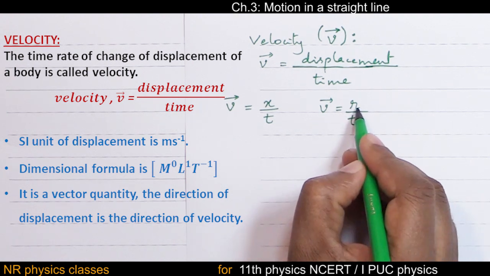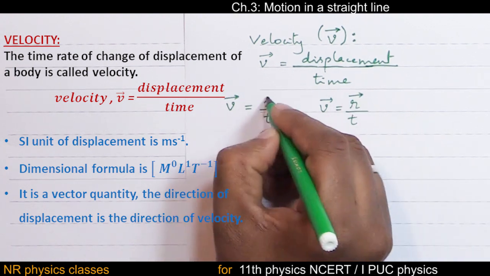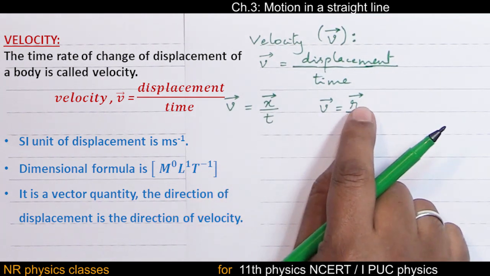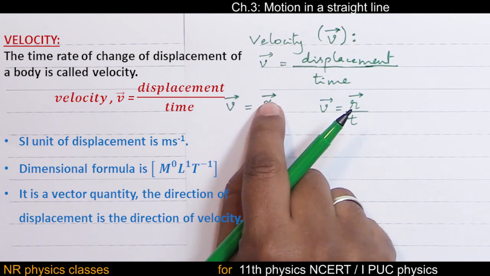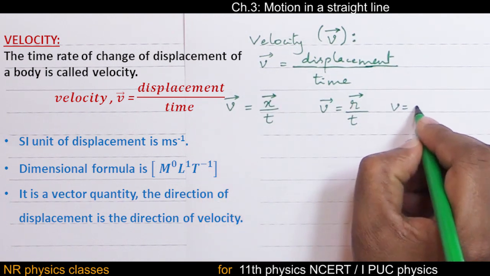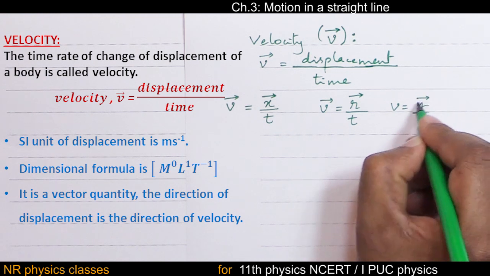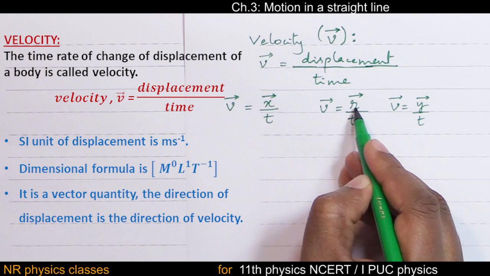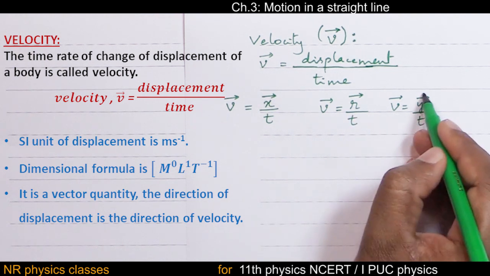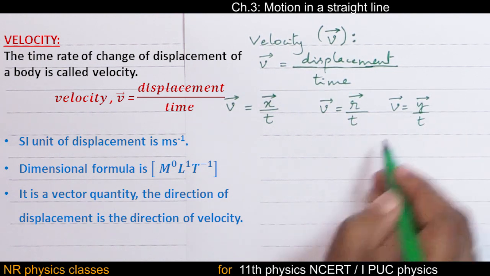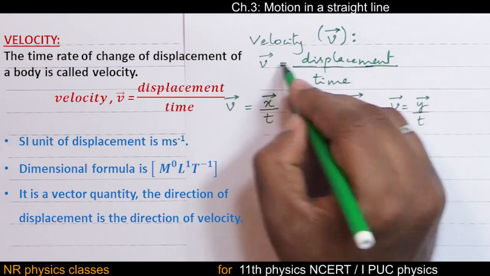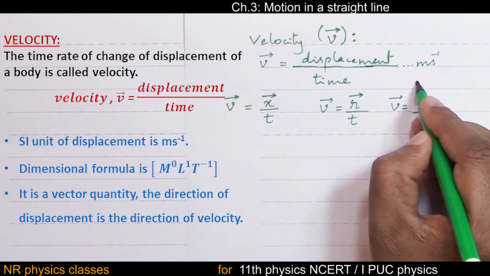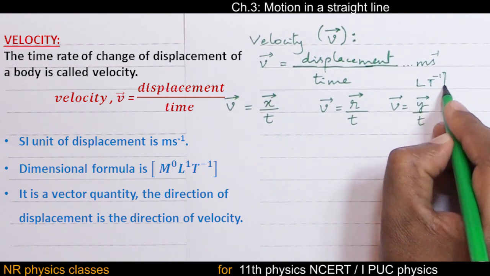Here r represents displacement. v equal to y by t, displacement by time. Whatever may be the letter, the numerator always stands for displacement. And the SI unit of velocity is meter per second. Dimensional formula is LT minus 1.